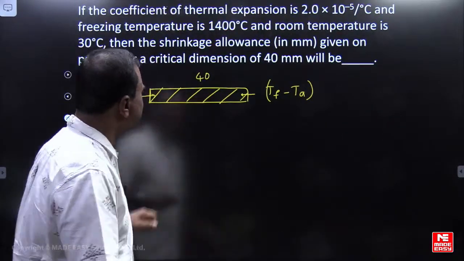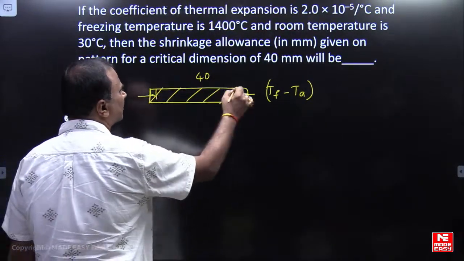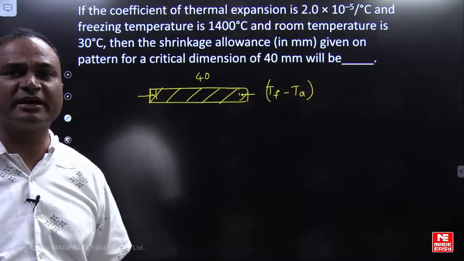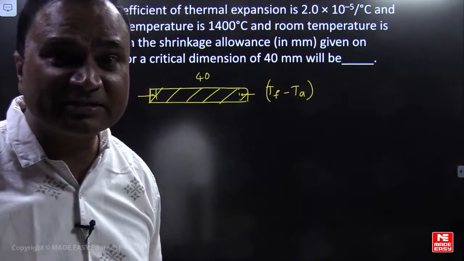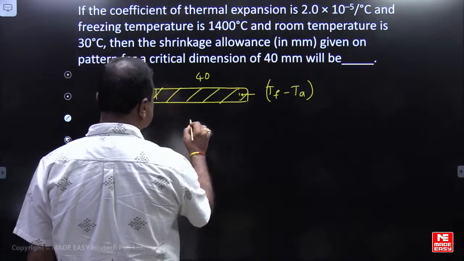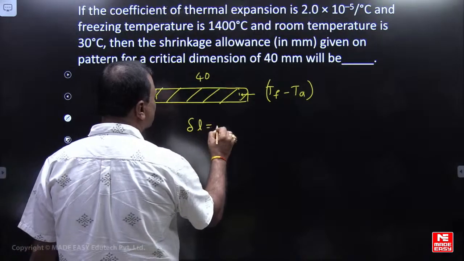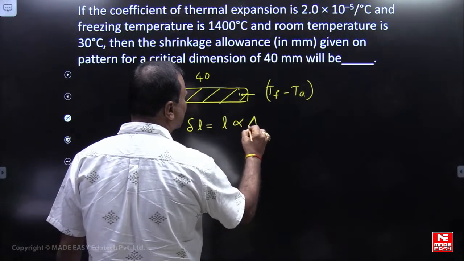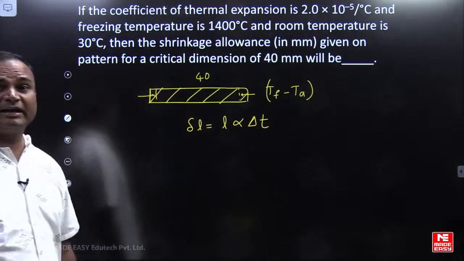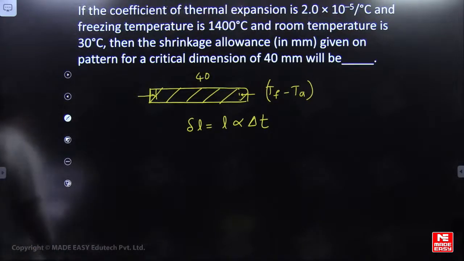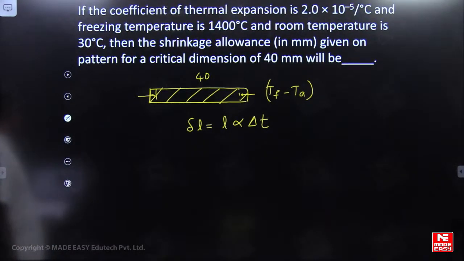Due to shrinkage, dimensions are getting reduced. How much does the dimension reduce? Delta L will be equal to L alpha delta T. Okay?